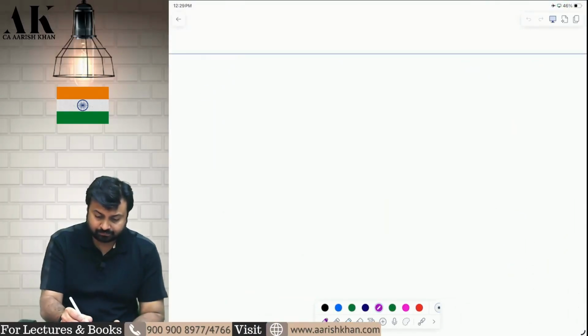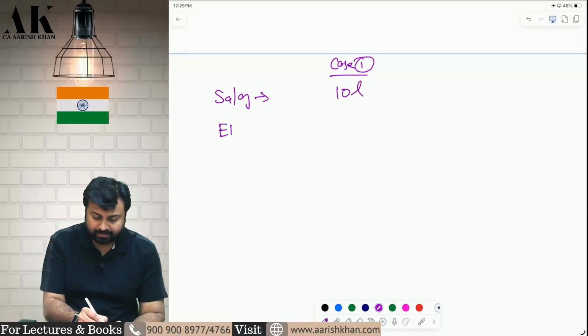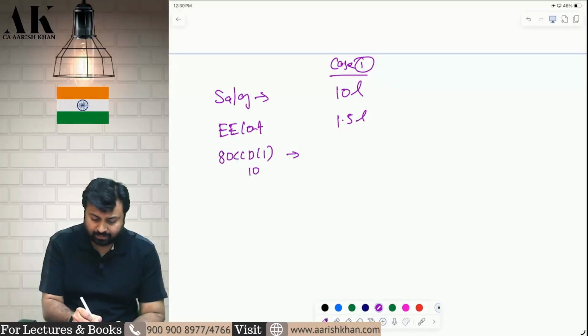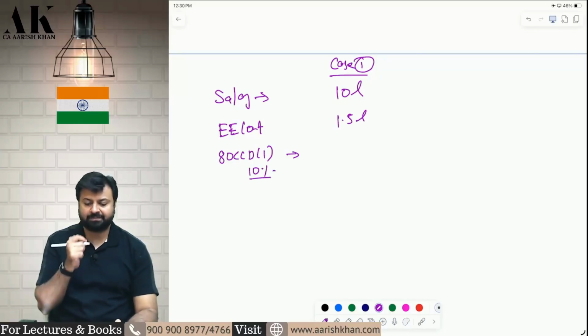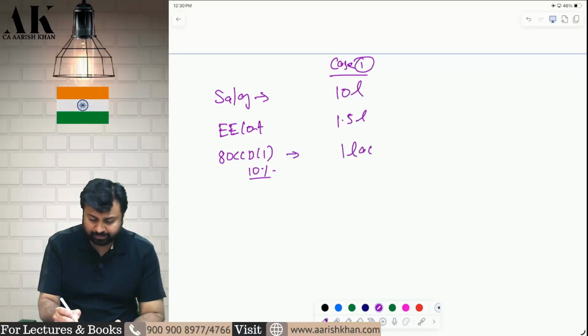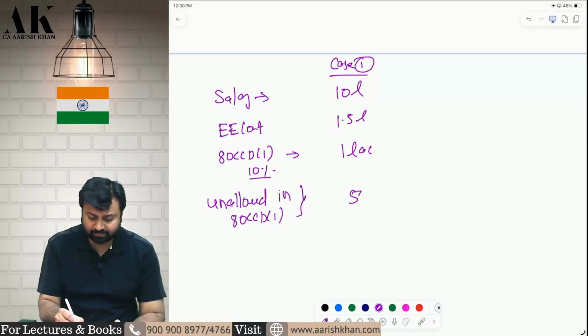Suppose case 1. The salary of the employee is 10 lakh rupees and the employee contribution is 1.5 lakhs. So how much deduction will be available in 80CCD subsection 1? 10% of salary or amount contributed, whichever is lower. So you will be allowed 1 lakh rupees over here. Okay. Now how much is unallowed? In 80CCD subsection 1, unallowed is 50,000. So this extra 50,000 you can take under 80CCD subsection 1B.